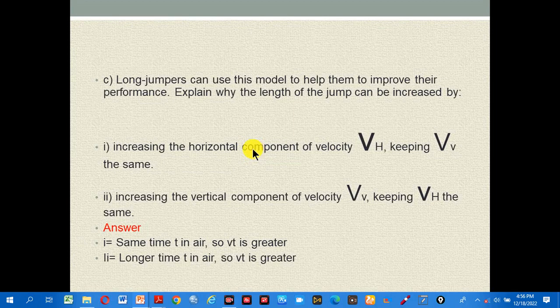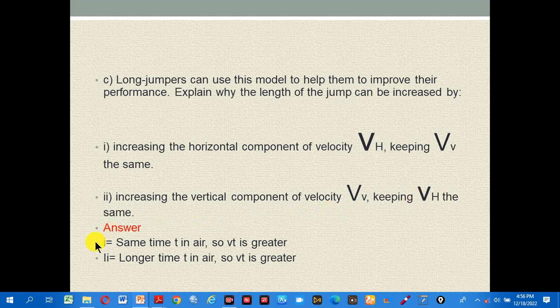Okay, C. The long jumper can use the model to help them to improve their performance. Explain why the length of the jump can be increased by: number 1, increasing the horizontal component of velocity VH, keeping vertical velocity the same; number 2, increasing the vertical component of velocity VV, keeping the VH the same.